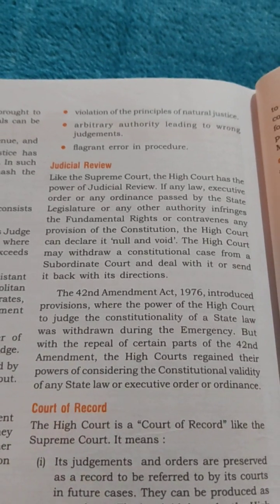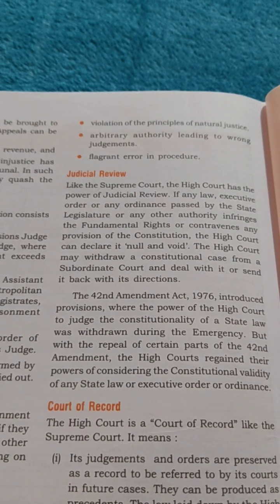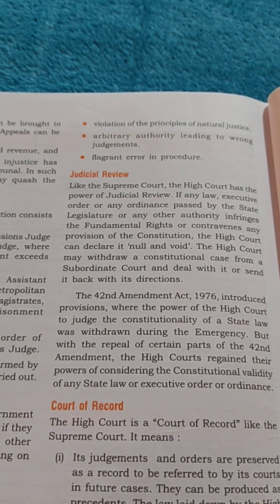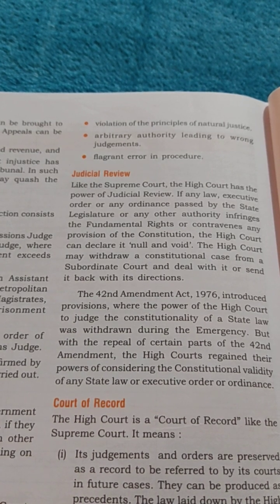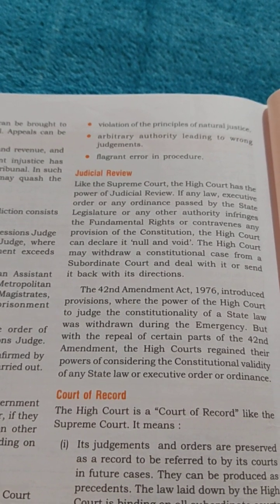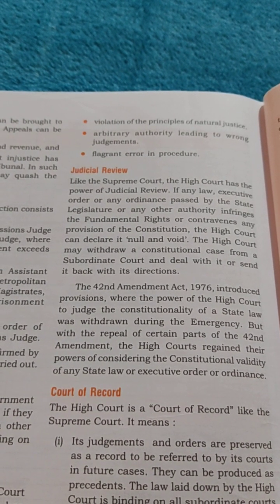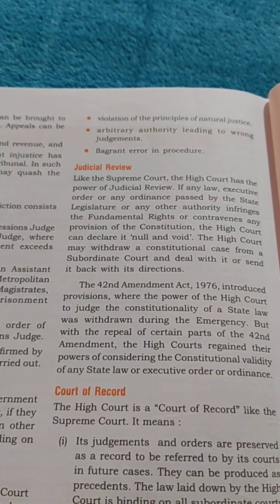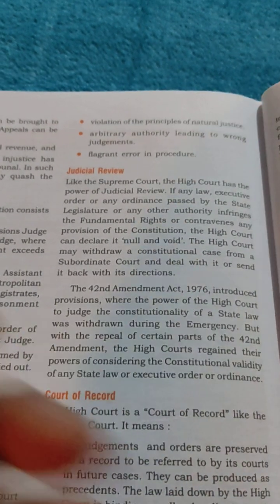Okay, so this is the power of judicial review, which states that if any law or any order or any ordinance of the legislature or the executive order is against the provisions of the Constitution, the High Court can declare it null and void. Similar is the case of Supreme Court. Okay, it is the power of judicial review.